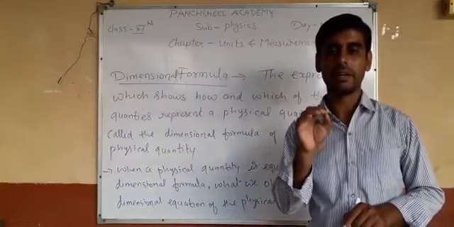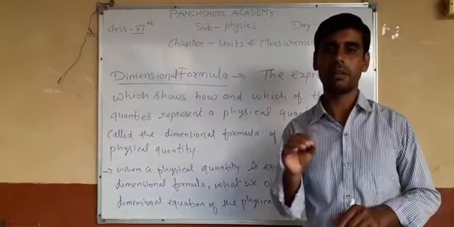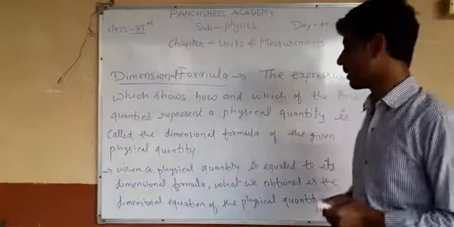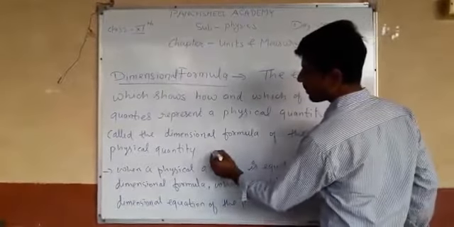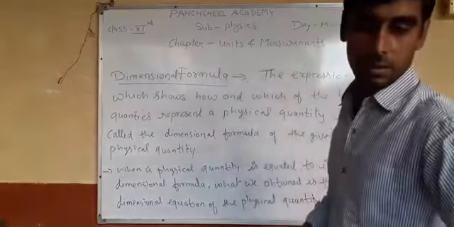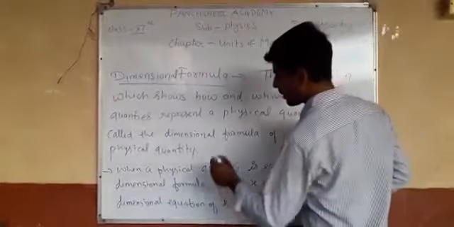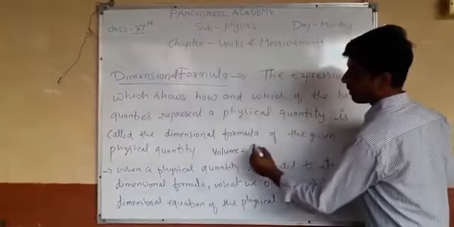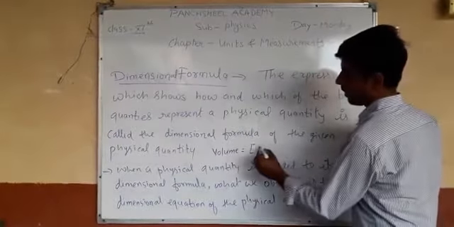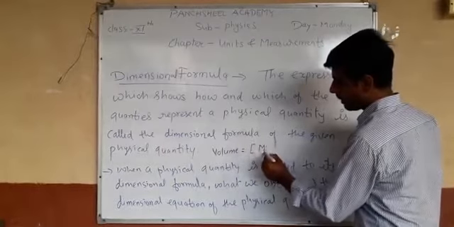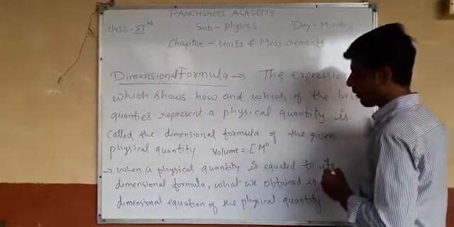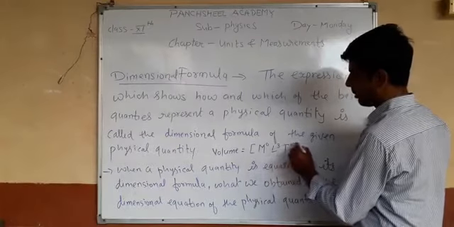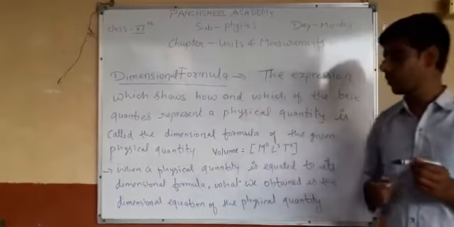Any dimension formula gives the information about the physical quantity involved in it. For example, if we take the example of volume, volume is equal to L cubed. If you write it in dimension format, it is M0 L3 T0. This is the dimension formula of volume.